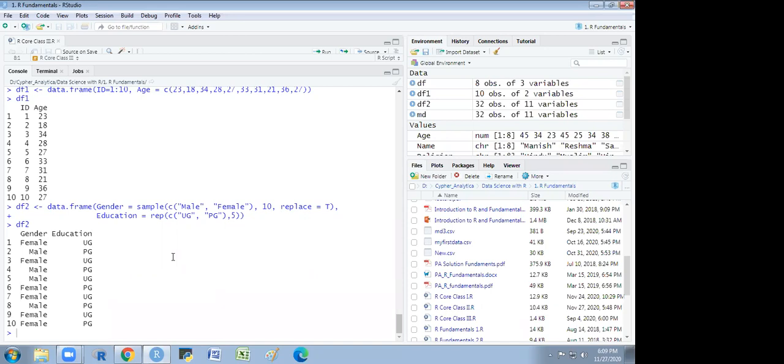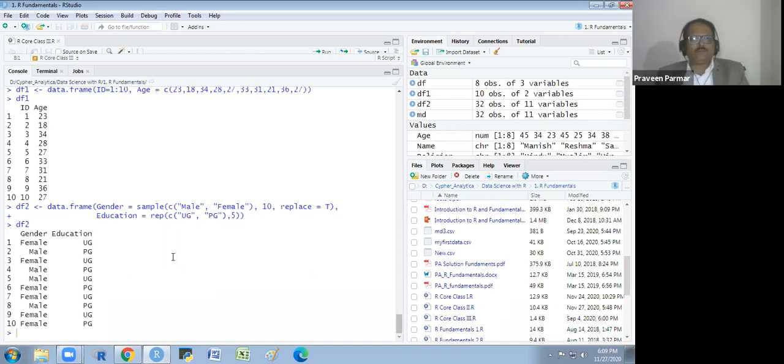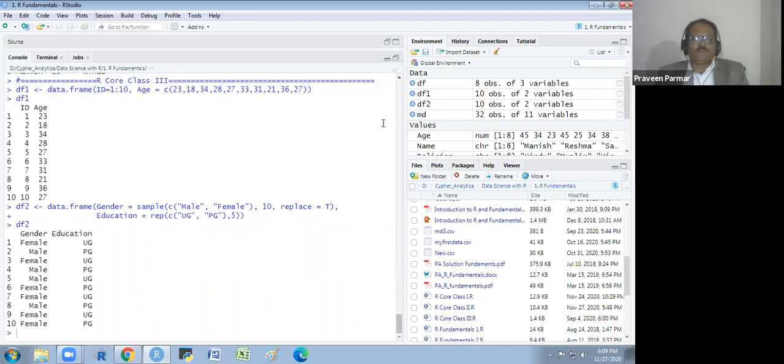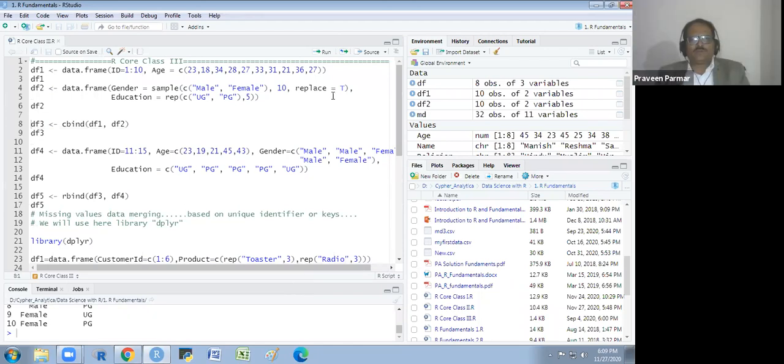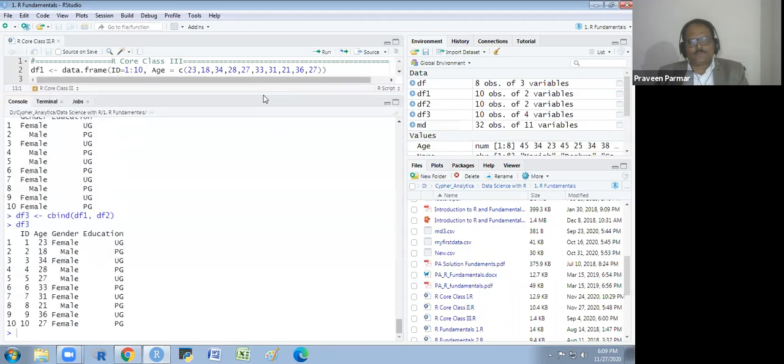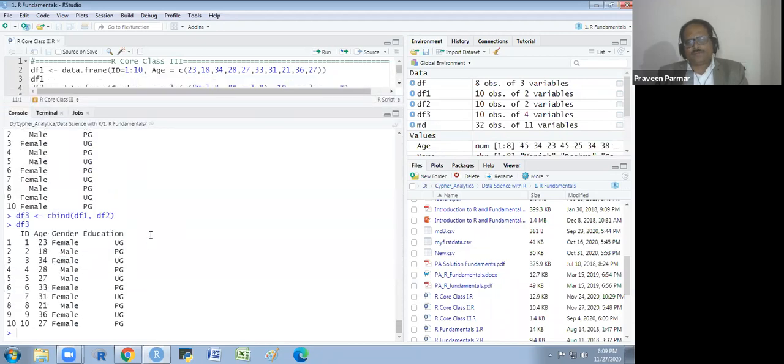No, sir, C bind. We will apply the C bind, because in the C bind, the number of observations should be the same. So we are using the C bind, df1, df2, and I am giving a new name, df3. And I will show you this df3. So it is my new data frame.